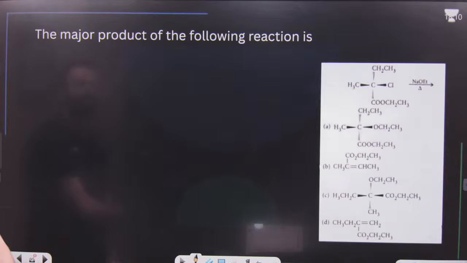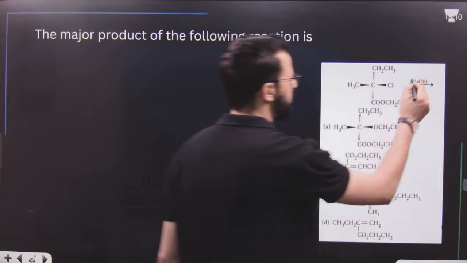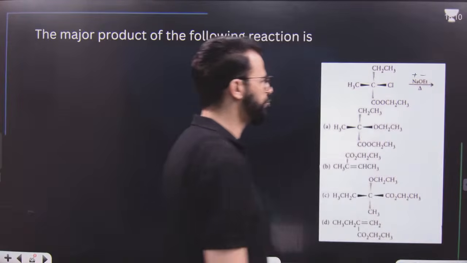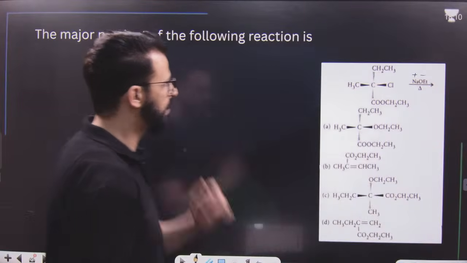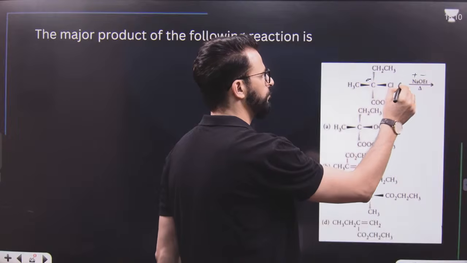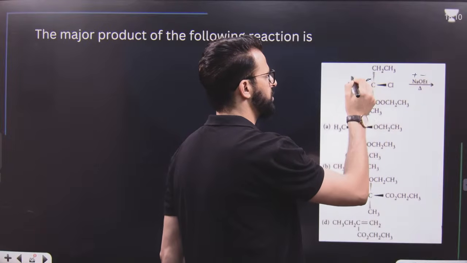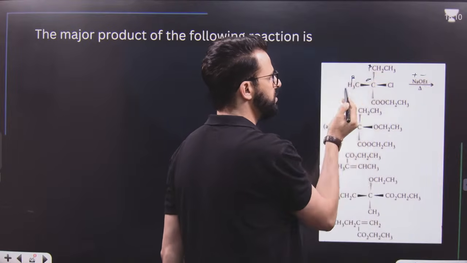Very simple reaction. After that, the major product of the following reaction. It is simply an E2 reaction. What will happen? From the alpha position, the leaving group will leave. This is also beta. This is beta.